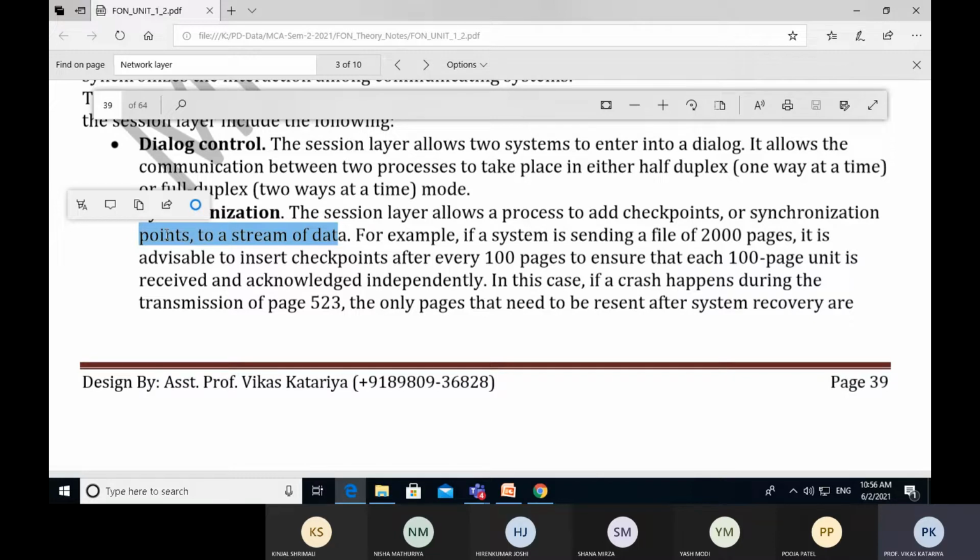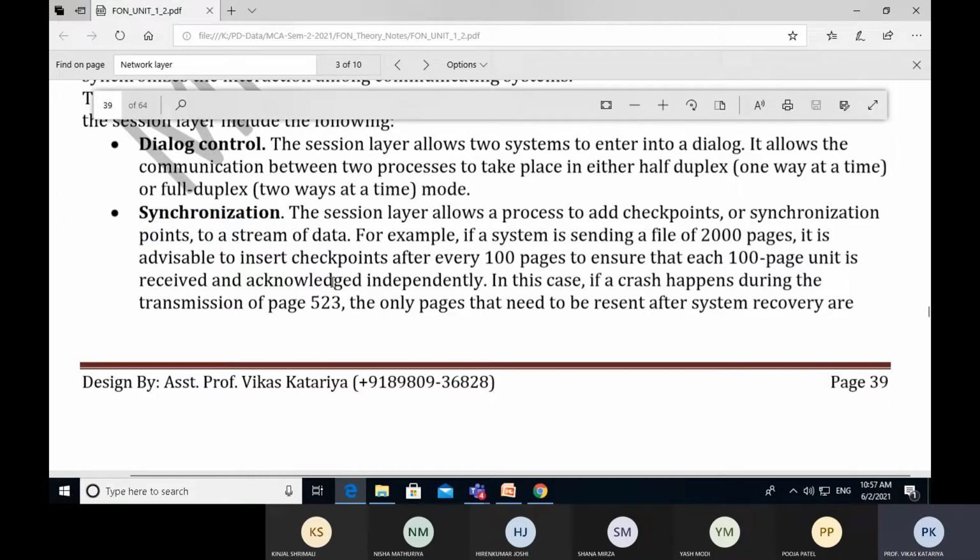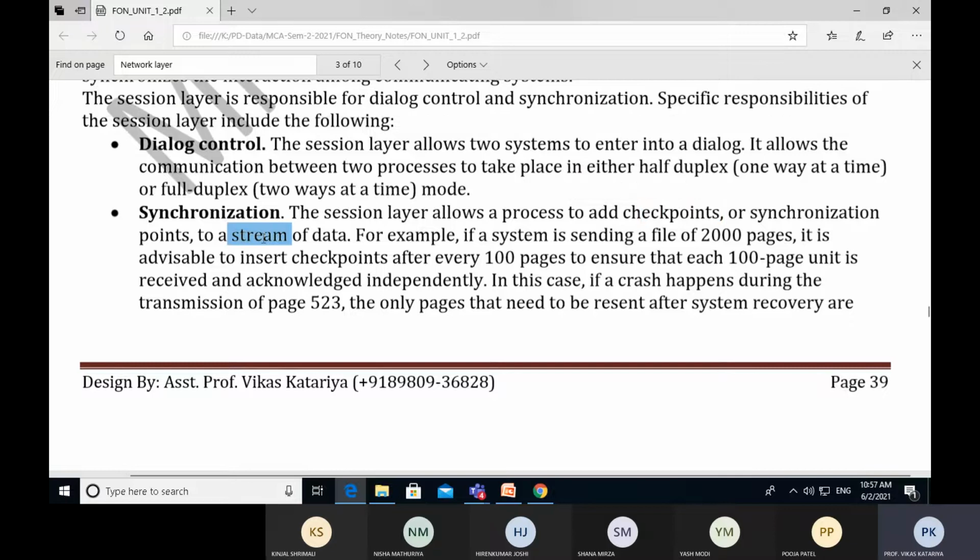Suppose we want to transfer 2000 bytes from one system to another. For every 100 bytes we make a checkpoint to check whether those 100 bytes were received properly, and then we start receiving the next 100 bytes. This is the checkpoint concept implemented in synchronization.